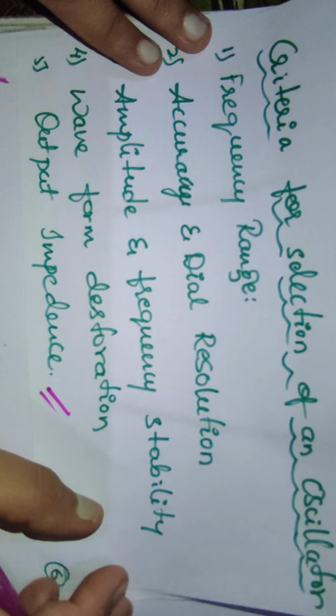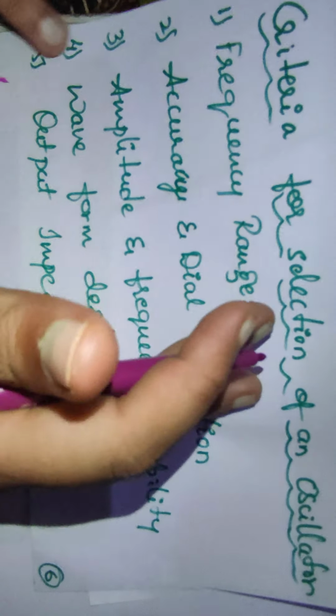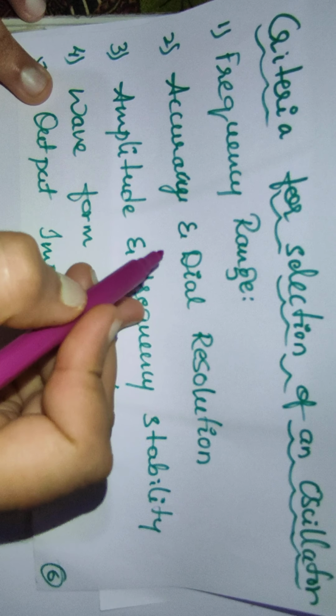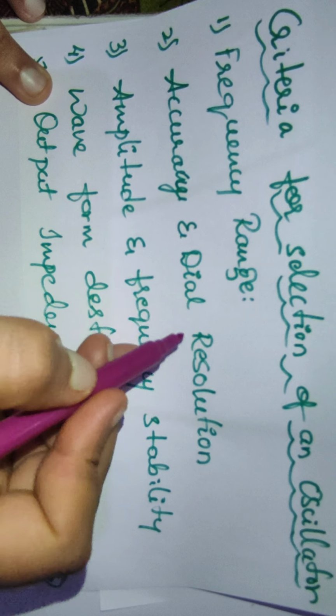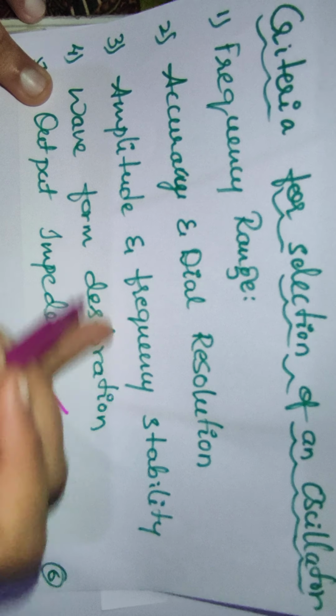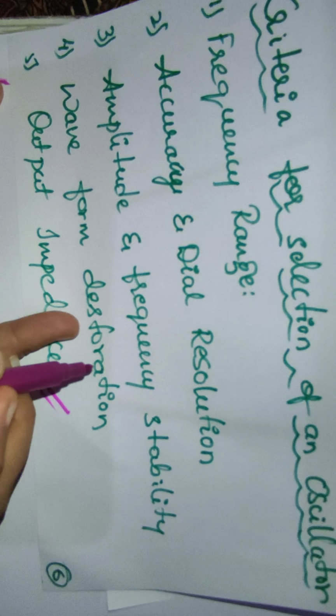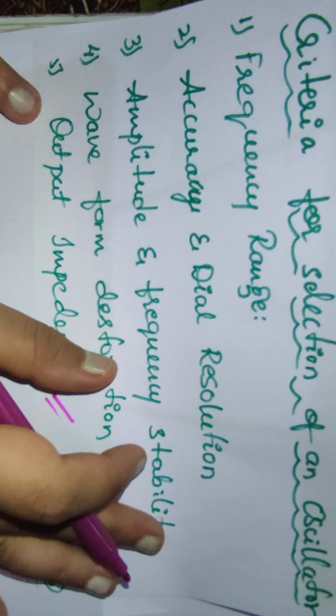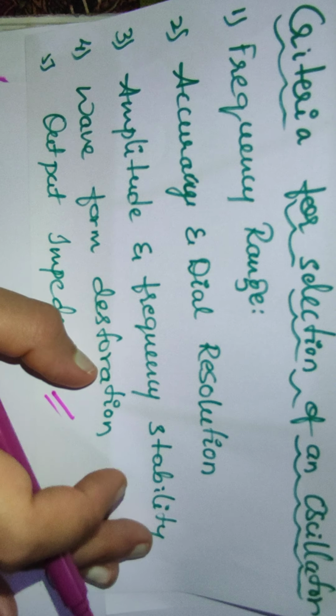What criteria are taken into account? Here are some criteria: the frequency range, accuracy and dial resolution, amplitude and frequency stability, waveform distortion, and output impedance. For the selection of an oscillator, we must consider these five criteria. These are the important criteria for the selection of an oscillator.